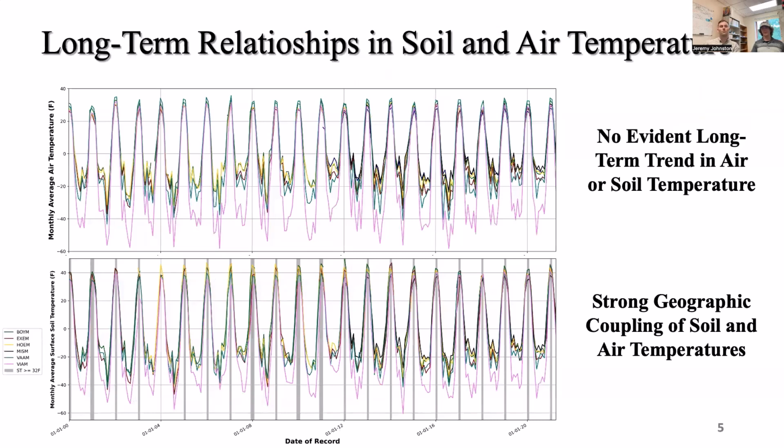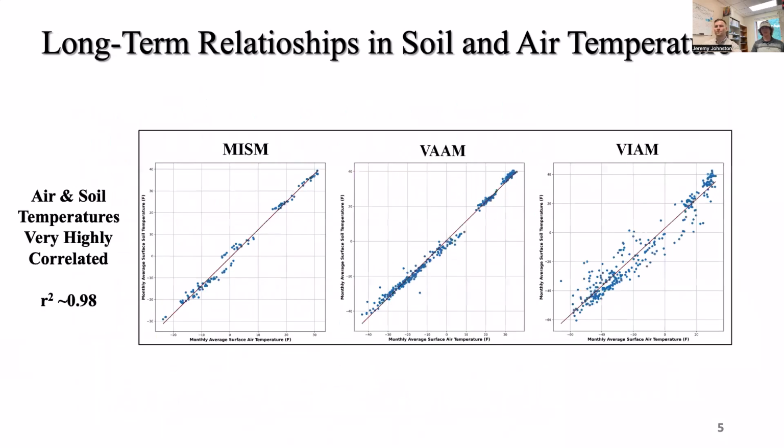Delving into those air and soil temperature trends, in the upper figure, you'll see your air temperature. In the bottom figure, you'll see your soil temperature. Obviously, we're not seeing any evident long-term trend in either, while there is interannual variability present in both soil and air temperature. We're not seeing that really change in a long-term sense. Additionally, we're seeing a strong geographic coupling of these variables. For example, the research station represented by the pink line in the top average air temperature figure is going to be that same pink line in the bottom soil temperature figure.